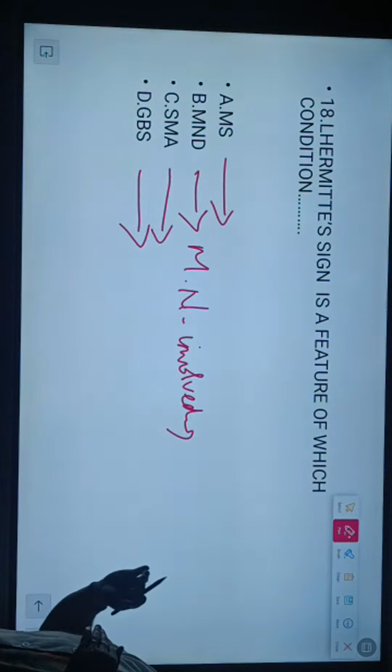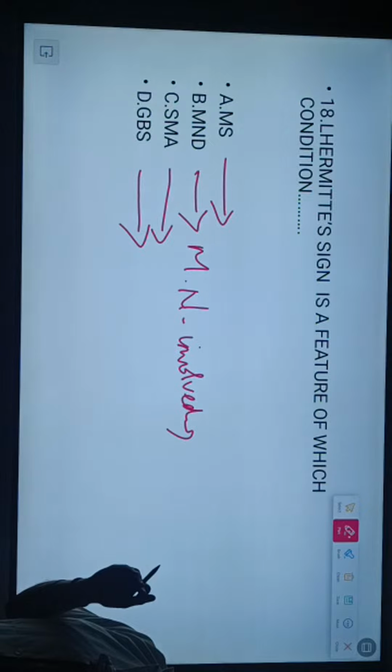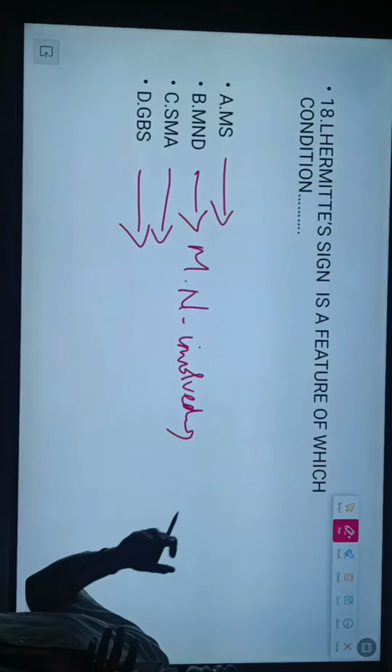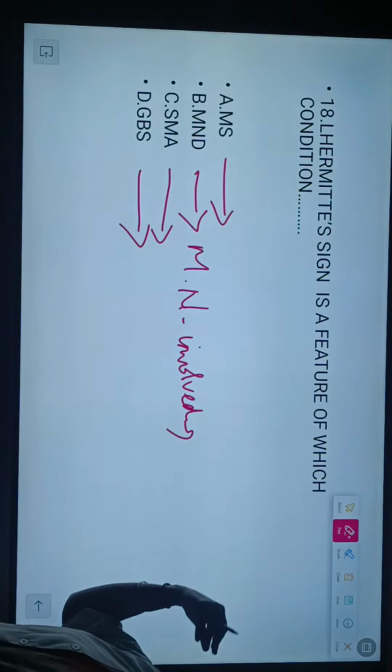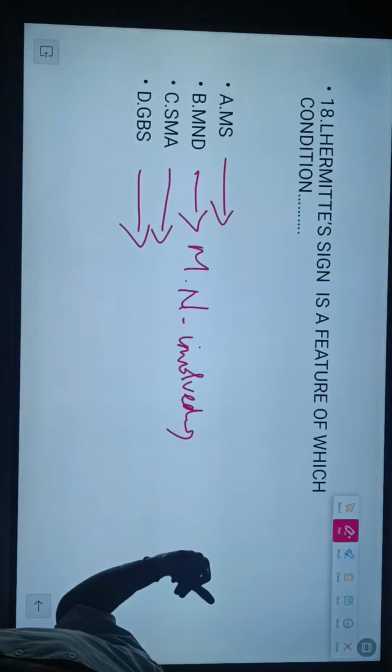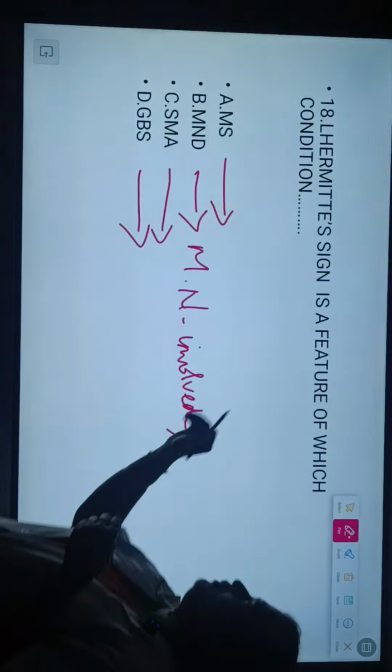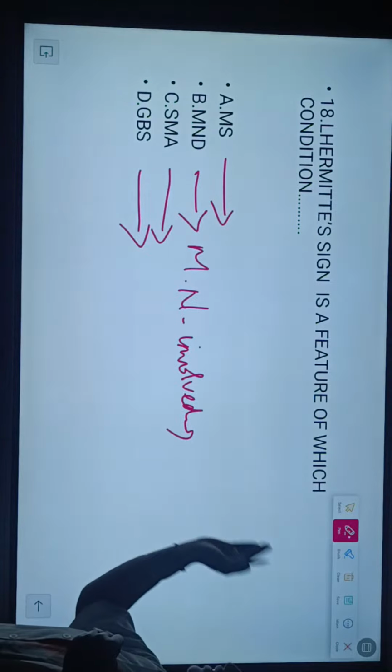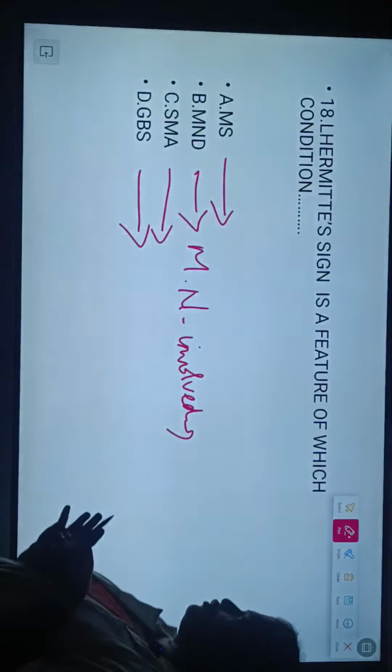It is a sign. If we examine a patient and flex the neck, the patient's extremities, especially the upper limb, feel like a shock-like sensation. That is Lhermitte's sign. We observe the sign in multiple sclerosis.